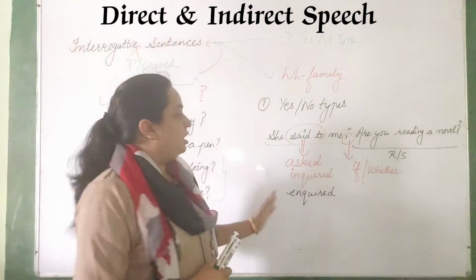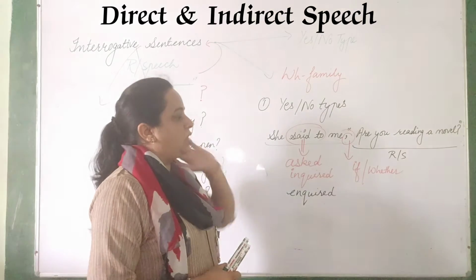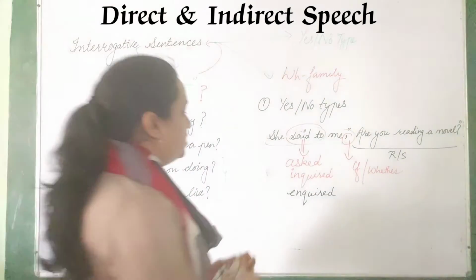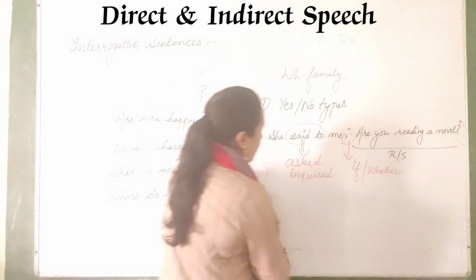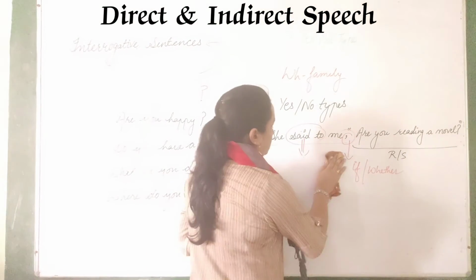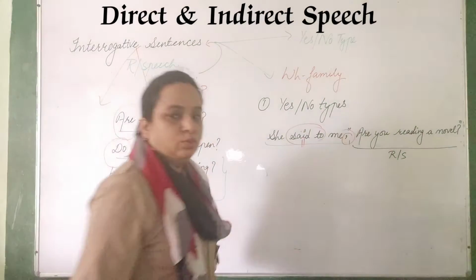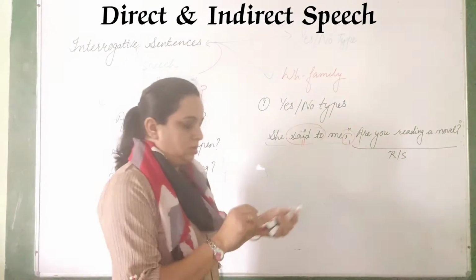Now if we are talking about yes-no type sentences, let's understand how to change these sentences. As I've told you, said to changes into asked or inquired, and in place of commas we have to put if or that.